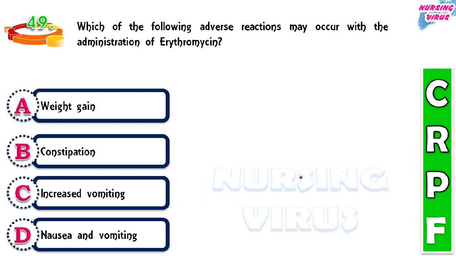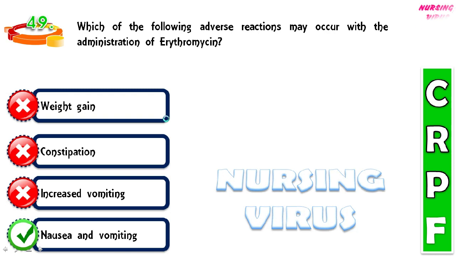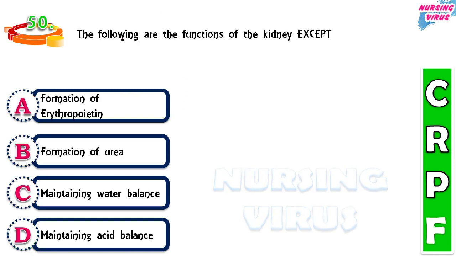And 49. Which of the following adverse reactions may occur with the administration of erythromycin? The options are weight gain, constipation, increased vomiting, and nausea and vomiting. So the correct option is nausea and vomiting, which very often happens when you are administering the erythromycin drug.